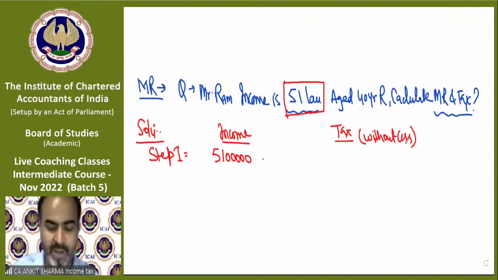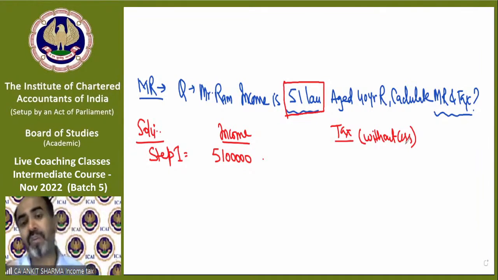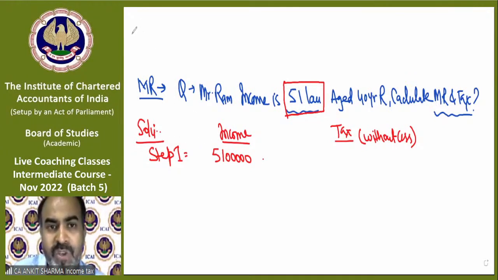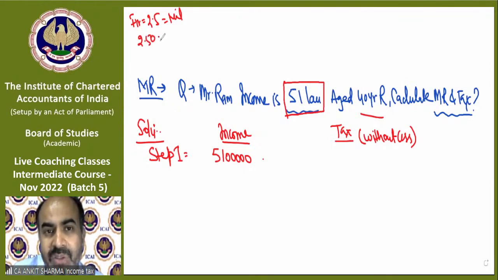So we need to calculate tax on income of 51 lakh rupees with the normal provision. You all know the normal provision, in the case of Mr. A, age 40 years, category 1 case: first 2,50,000 nil tax, next 2,50,000 at 5%. This is up to 5 lakh rupees income. Next 5 lakh at 20%, that means up to 10 lakh, and the balance.